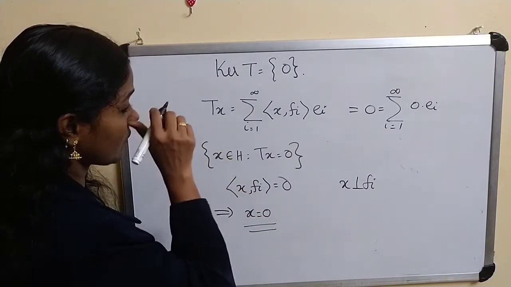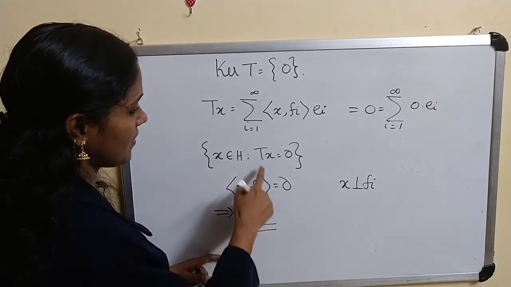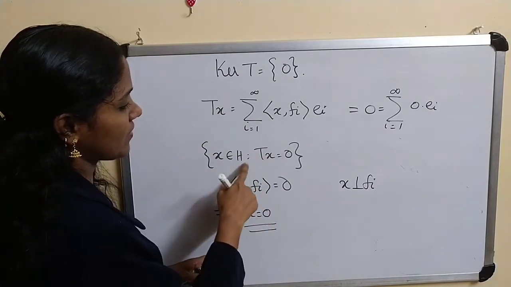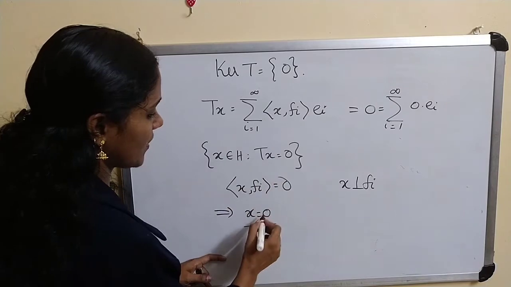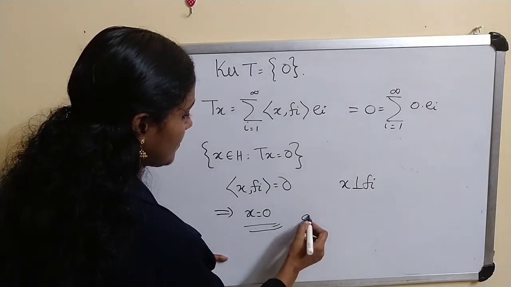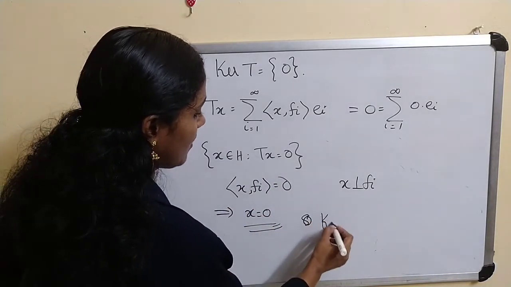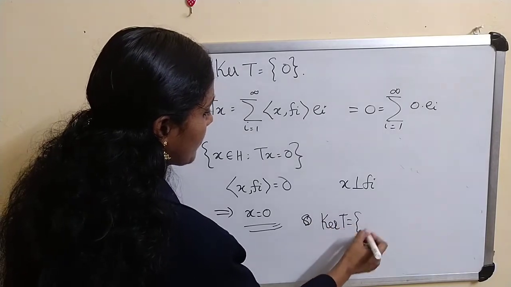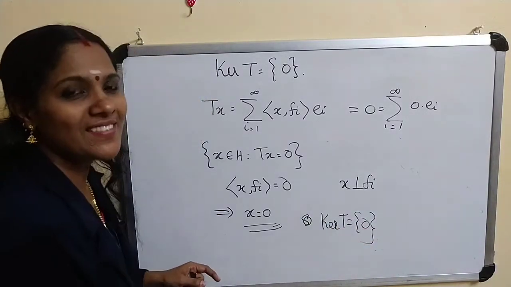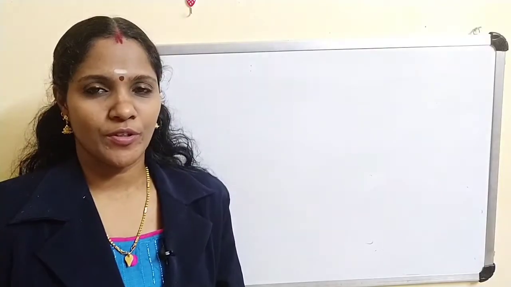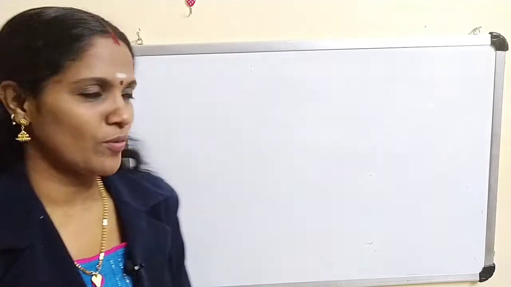Thus we get the set of all x belonging to X such that Tx equal to 0 contains only one element, and that is 0. Therefore kernel of T equal to {0}. This implies T is 1 to 1. Now we are going to prove T is onto.